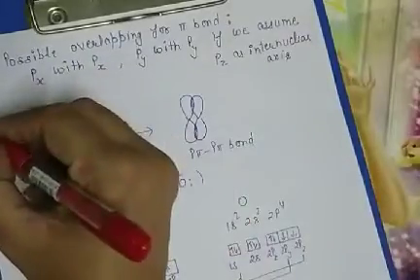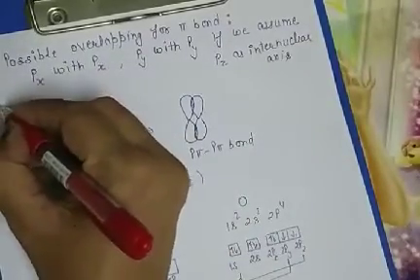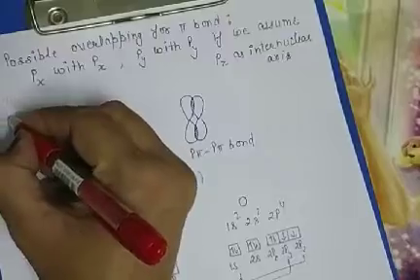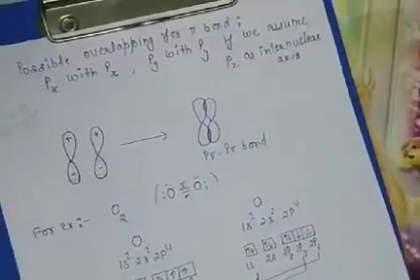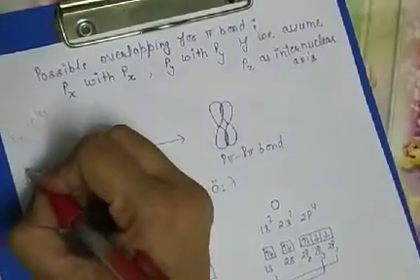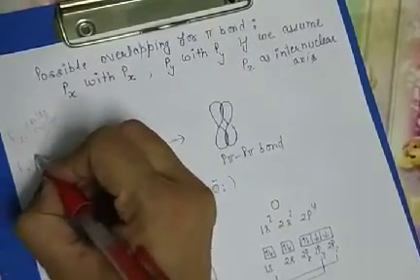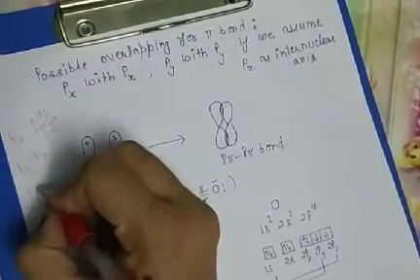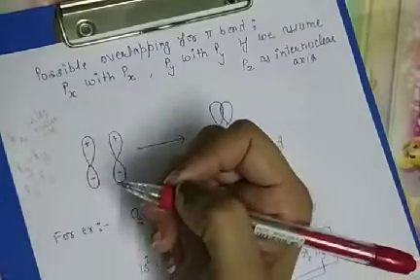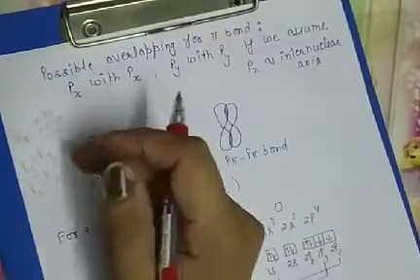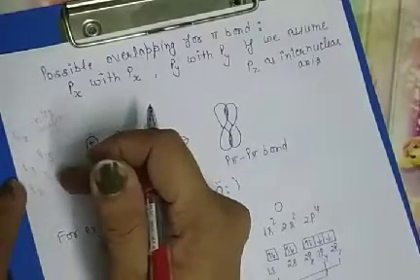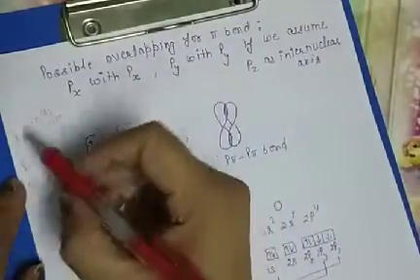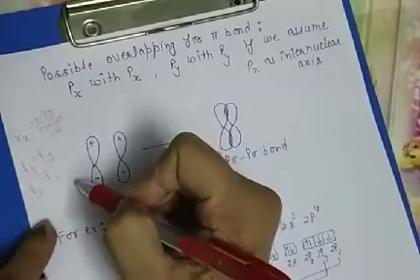If you assume px as the internuclear axis, then pi bond formation takes place between py with py and pz with pz. And similarly, if you assume the y axis as the internuclear axis, then the pi bond is formed between px with px, pz with pz.